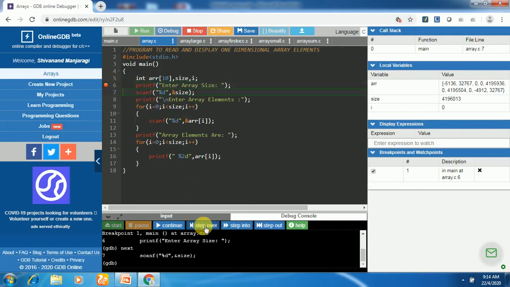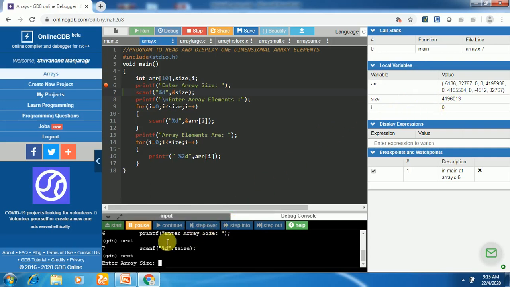I will execute the printf. That is displaying a message on the screen, like "Enter array size." After that, the scanf is executing. So we can check the values of these variables. This is the array, and here we can find 10 elements. These are our garbage values, since we have not stored any elements in the array yet. The array is going to hold some garbage or unwanted values, and size is also holding some garbage value, and i is 0.